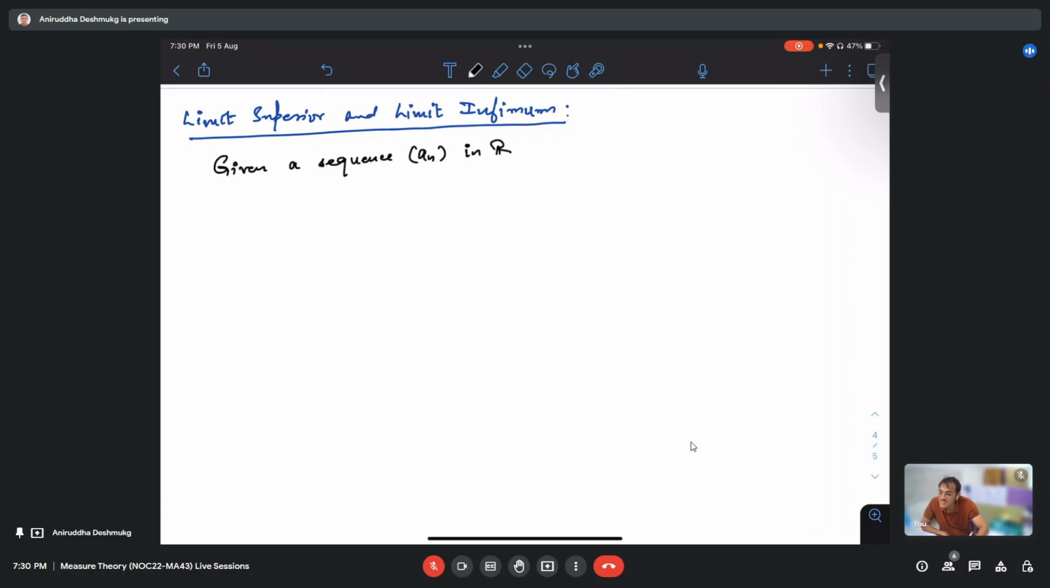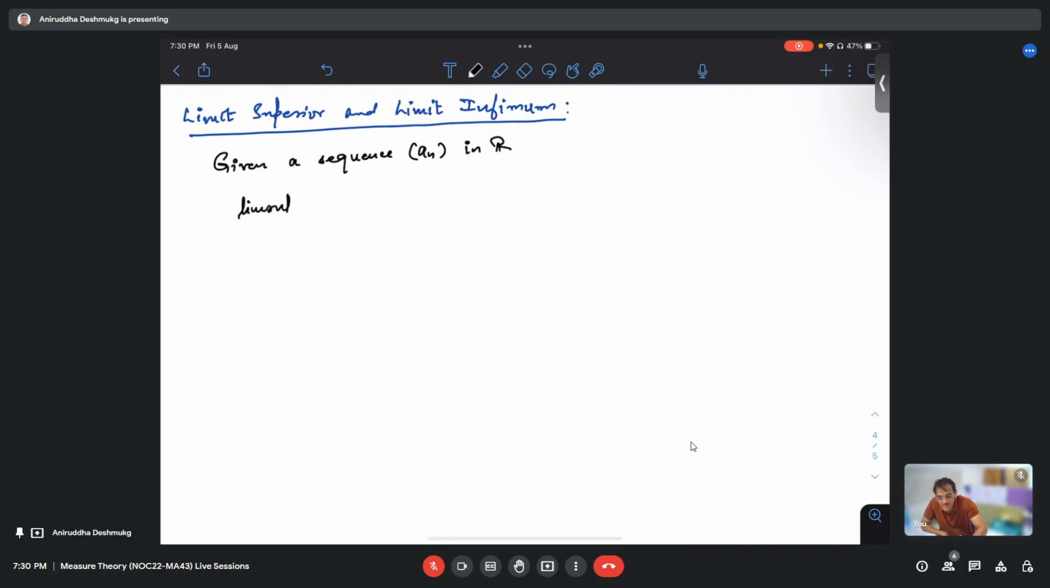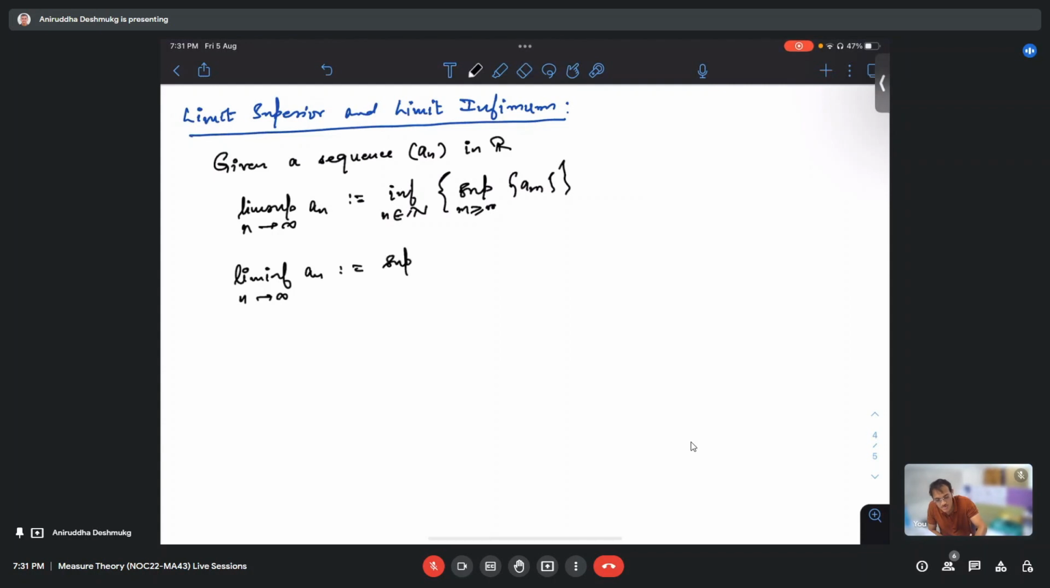So, given a sequence in R, the lim sup of a_n, we usually write it like this. It is read as limit supremum. This is defined as the infimum over all n of the set of supremums over m bigger than n of a_m. What it is saying is that after a certain stage, look at the supremum. That will give you another sequence, and the infimum of that sequence is the limit supremum. And similarly, the limit infimum of a_n is the supremum of all infimums.